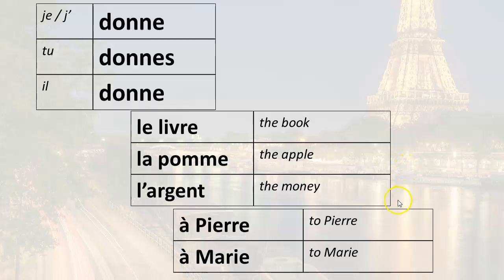You give the money, tu donnes l'argent. You give the money to Pierre, tu donnes l'argent à Pierre. You give the money to Marie, tu donnes l'argent à Marie.